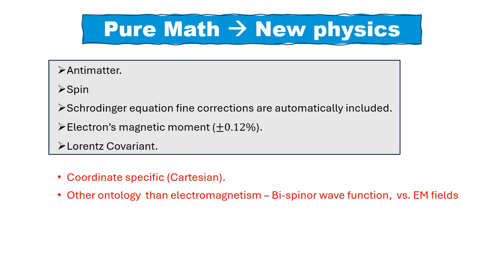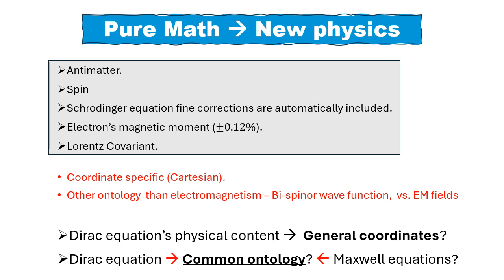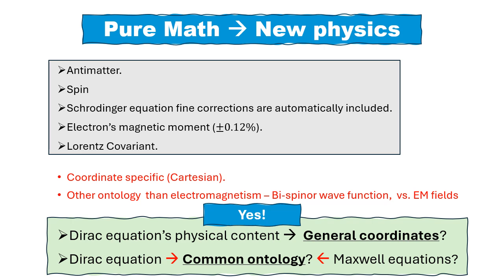The key questions I'm answering in these studies are: can the Dirac equation's physical content be generalized to be independent of the chosen coordinate system? And is there a common ontology or underlying connection between the Dirac equation and Maxwell's equations? The study shows that the answer to both questions is yes, which could enhance our understanding of quantum mechanics, quantum electrodynamics, and other quantum field theories.